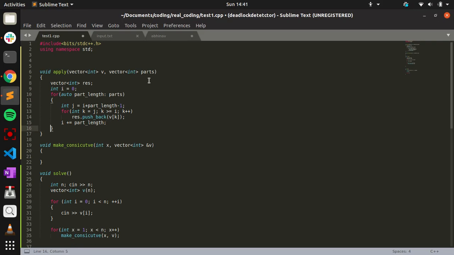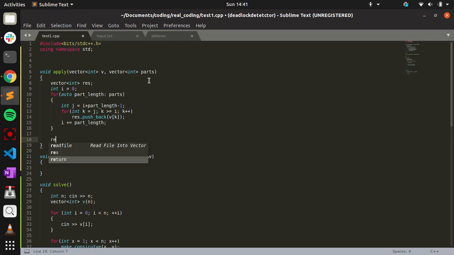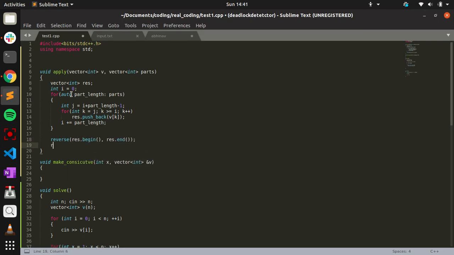And at the end we just reverse the result and return it. So if we are given parts, then we can do it like this.